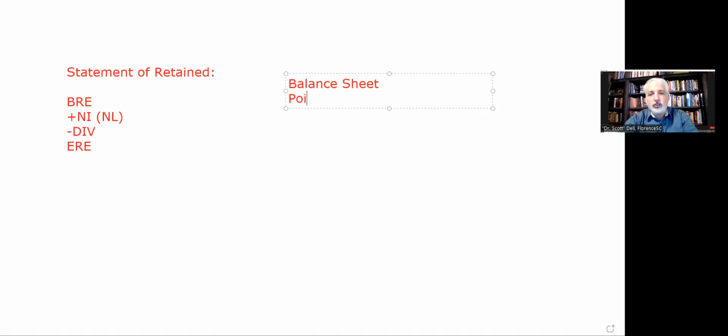So we have a balance sheet, which is always a point in time, which is why we're averaging on the return on assets. We have to average the assets. An income statement is a period of time.